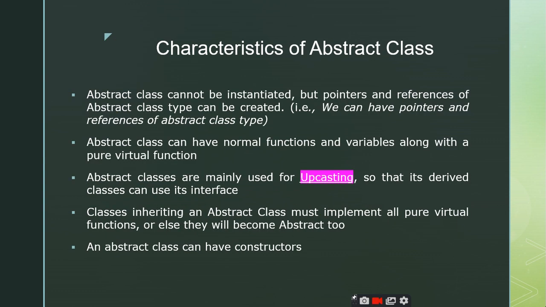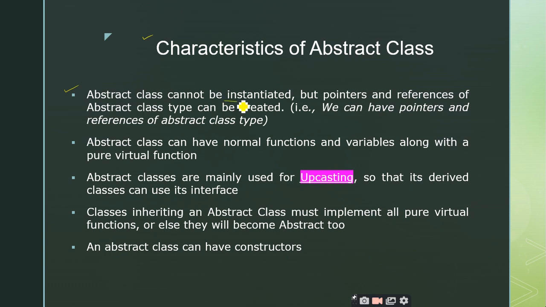Now we will see the characteristics of the abstract class. We will see what a pure virtual function is, what virtual functions are, why we use them, everything we will discuss, but basically we will have an idea of this abstract class and then go into the concept. Very important characteristics of abstract classes: since one of the functions inside the abstract class is a pure virtual function which does not have a body, C++ does not allow abstract classes to be instantiated.